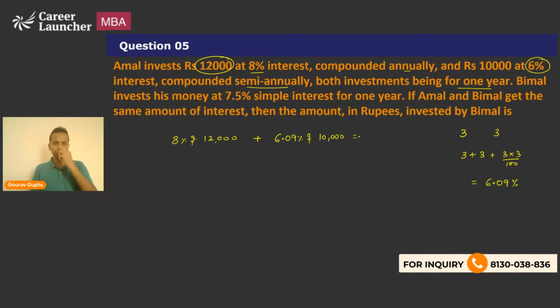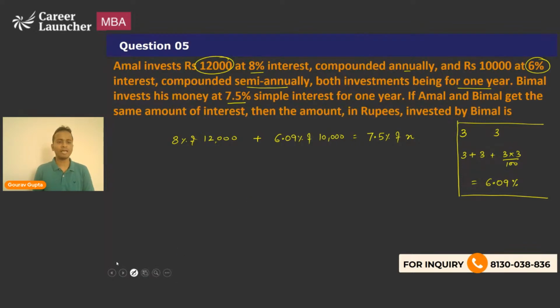Now, on the other hand, this interest will be equal to the interest obtained by Bimal at 7.5% simple interest for 1 year. So let the amount invested by Bimal be X. So it will be equal to 7.5 percentage of X, right? Now we'll have to calculate the value of X. Understood the equation? So if you have made any mistakes, please rectify that mistake. So the most important thing here was 6% interest compounded semi-annually will be equivalent to a net interest of 6.09 percentage. Okay. Now let's understand the way of doing calculations.